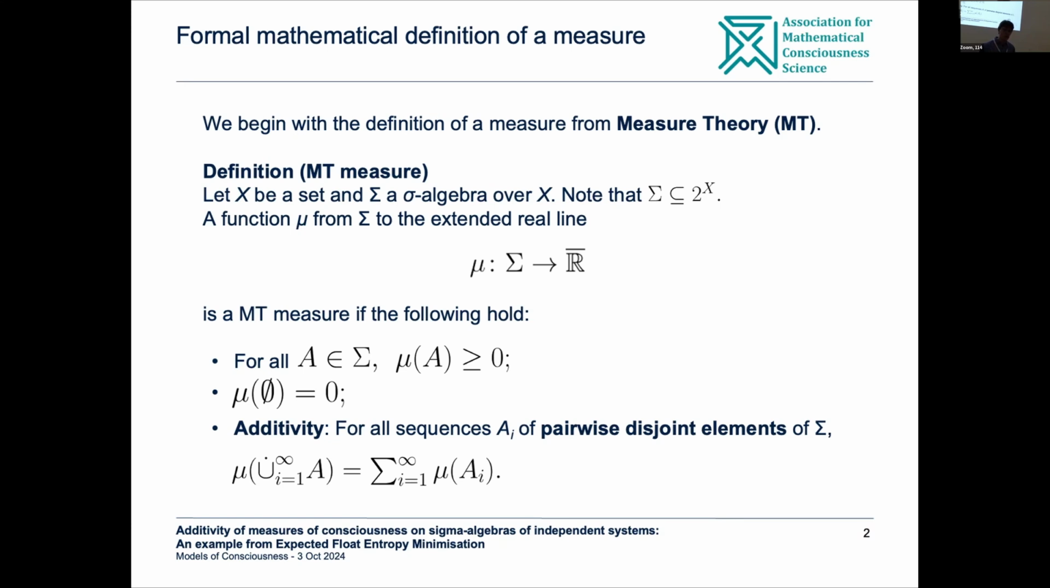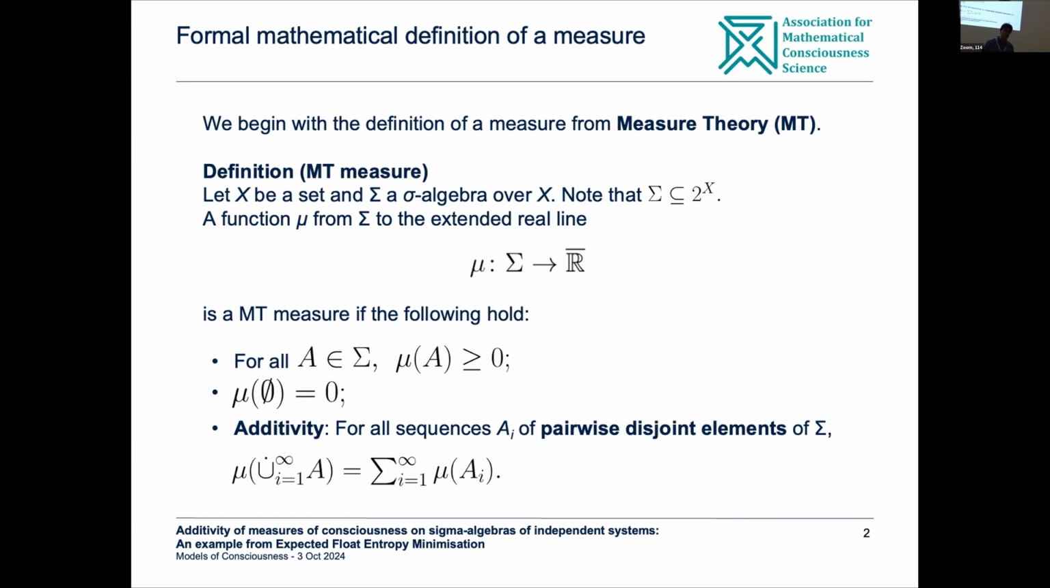Then you have some function mu, which is mapping from the sigma algebra to the extended real line. And mu is going to be a measure with respect to measure theory if it is non-negative, takes a value 0 on the empty set, and the last thing here is additivity. For all sequences of pairwise disjoint elements of the sigma algebra, the measure of the whole is equal to the sum of the measures of the parts, essentially.